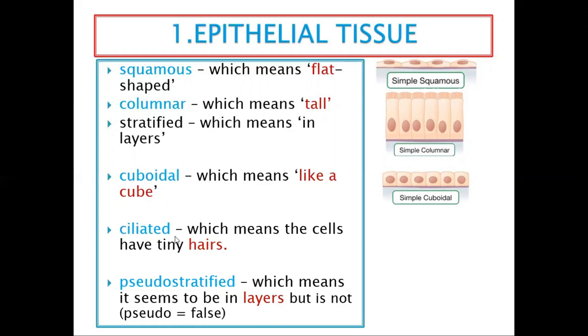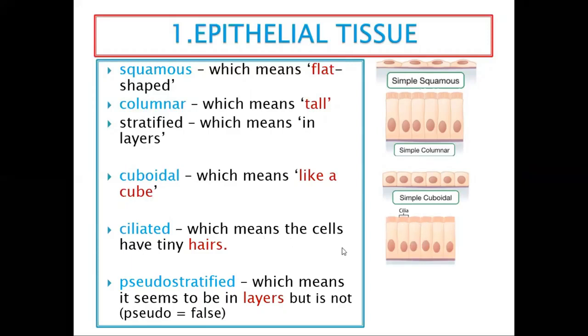Then we have ciliated. Ciliated means they are hair-like. If you look at this, it's columnar. If I want to name this, I will say columnar ciliated. If this one has hair on top, I will say cuboidal ciliated. If squamous has hair on top, then I'll say squamous ciliated.